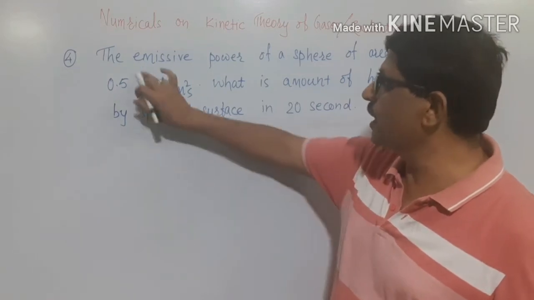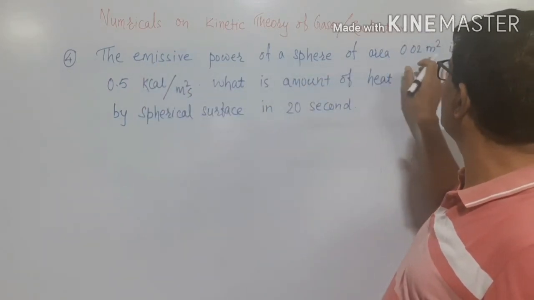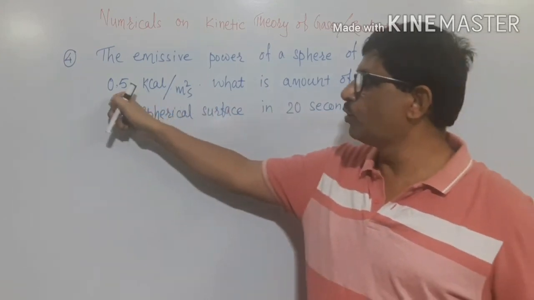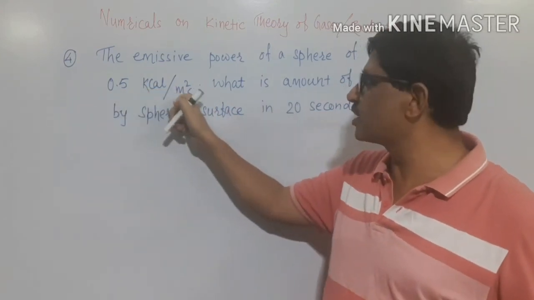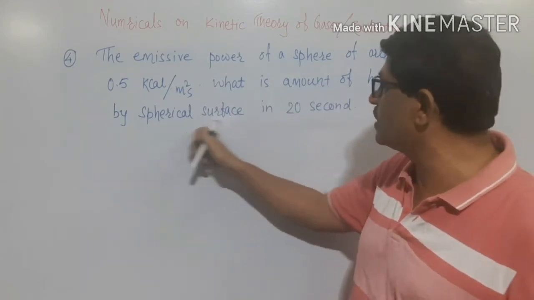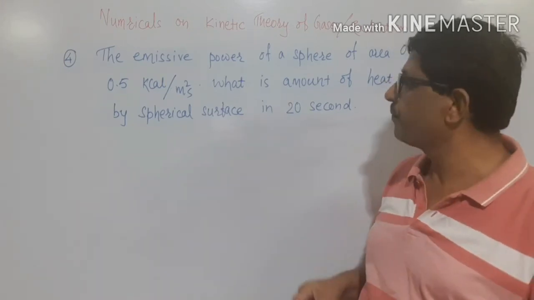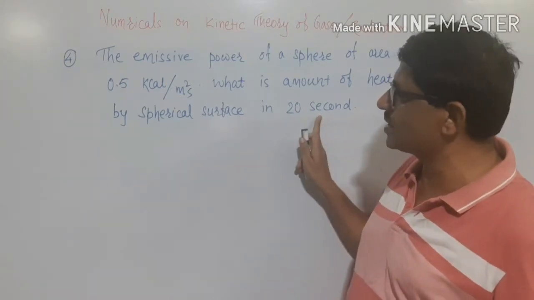The next one: the emissive power of a sphere of area 0.02 meter square is 0.5 kilocalorie per meter square per second. What is the amount of heat radiated by the spherical surface in 20 seconds? Area is given to us, then time is given to us.